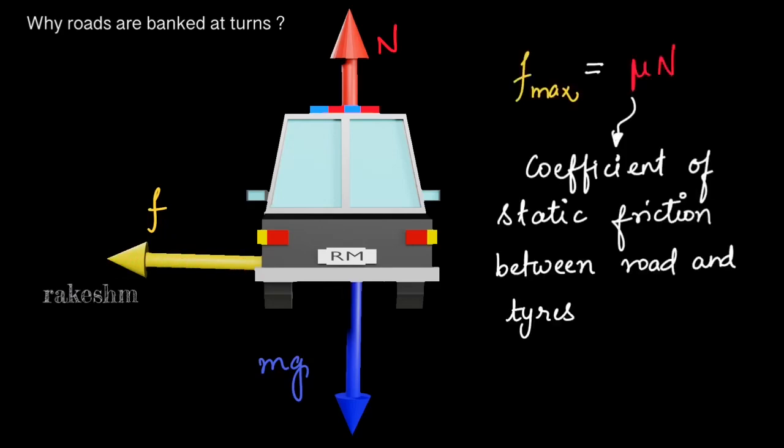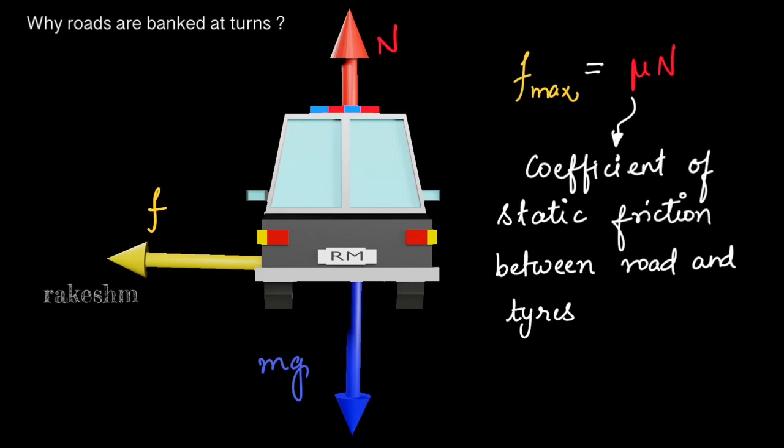Now the maximum value of friction force that we have learnt equals mu into N, where this mu is the coefficient of static friction between the road and tires. So the force which helps the car move in a circle is dependent on this mu. Now there are some disadvantages due to this.